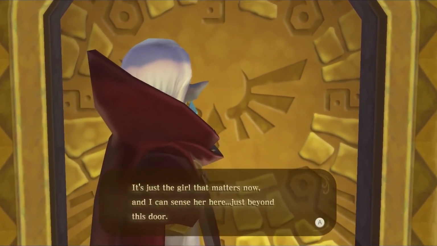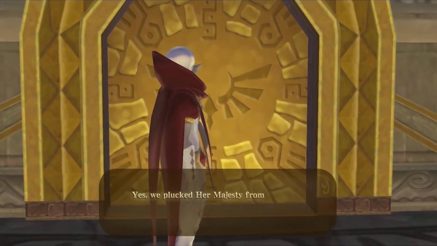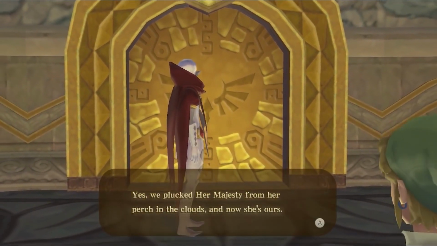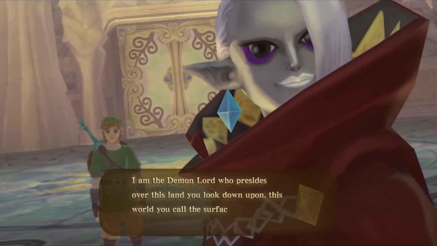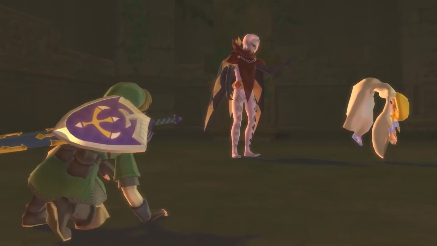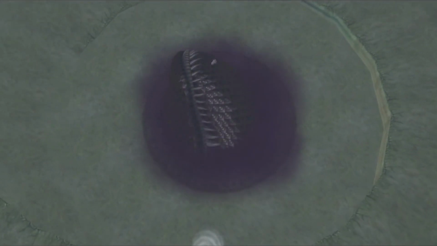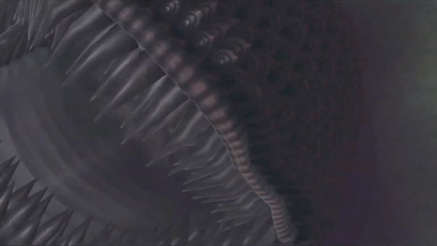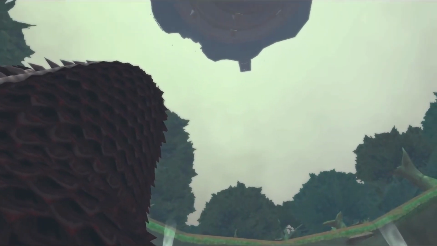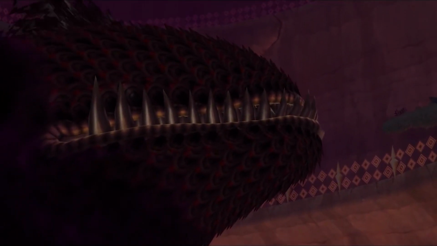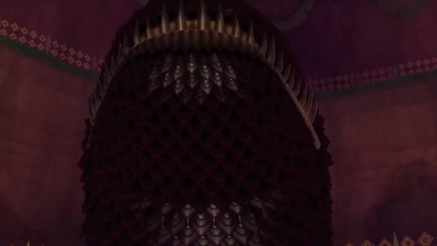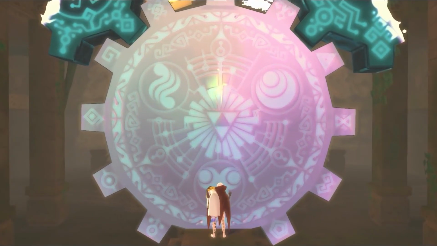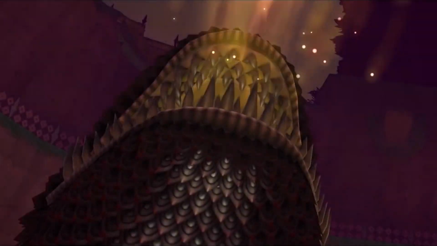Ghirahim is first introduced to us as the seemingly all-powerful demon lord who, for whatever reason, is chasing Zelda around, trying to nab her for evil purposes, which he eventually does do, but only after Link and company manage to defeat the demon lord's demon lord, Demise, also known as the Imprisoned, also known as the Avocado of Death. Ghirahim takes Zelda through the portal of time into the past in order to zap her goddess powers out of her body and into his master's.